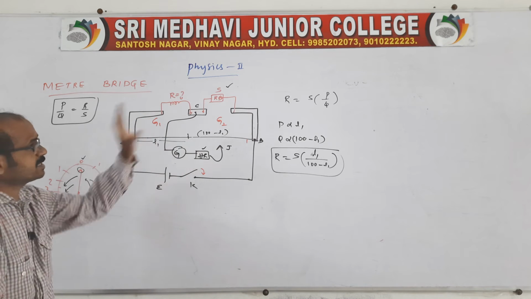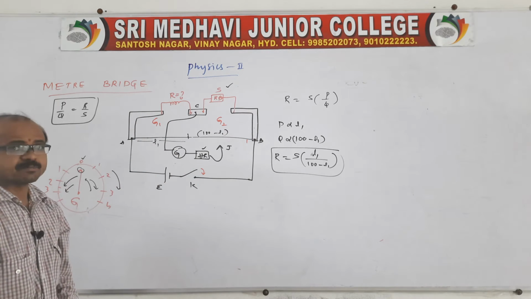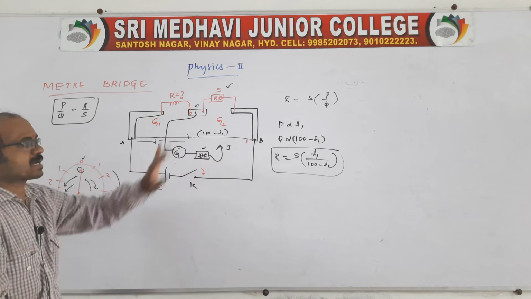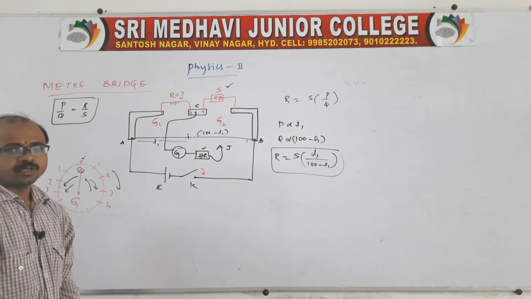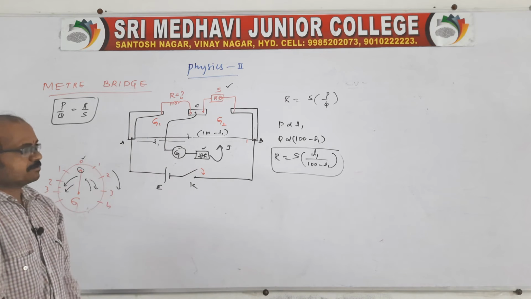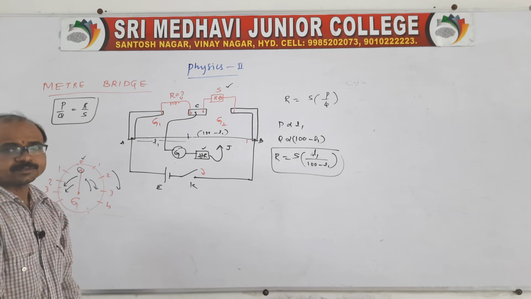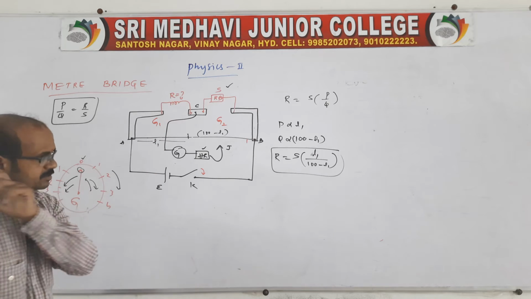So, this is the meter bridge experiment, as it is there in the practical examination. Practical purpose is also the same. Once you go through the diagram, you see this is the experiment.